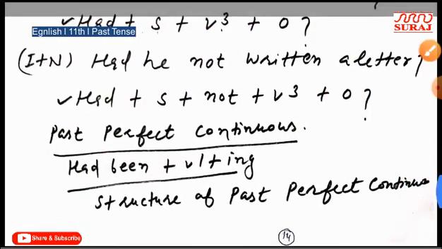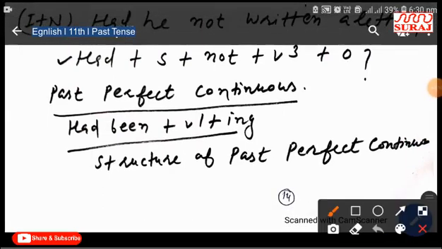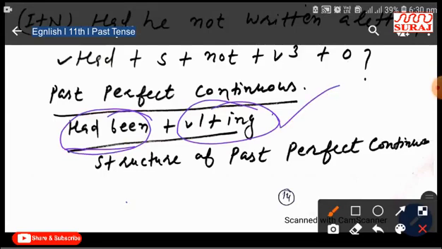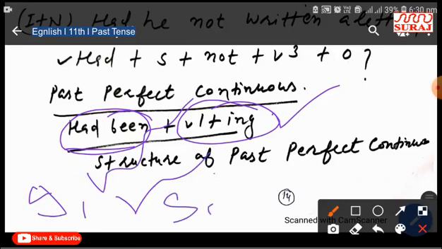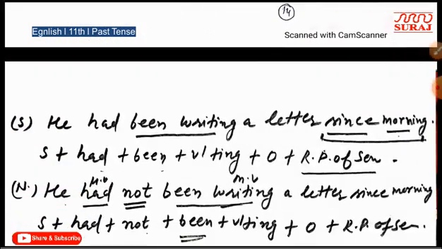Past perfect continuous tense: had been, first form plus ing. Had been is the helping verb for past perfect continuous along with first form plus ing. With all type of subject: I, we, you, they, he, she, it, any name, any singular thing, any plural thing, we should use had been first form plus ing in past perfect continuous tense. Now I am going to tell you about the structure of past perfect continuous.